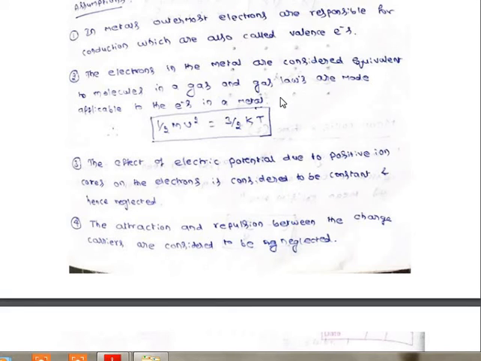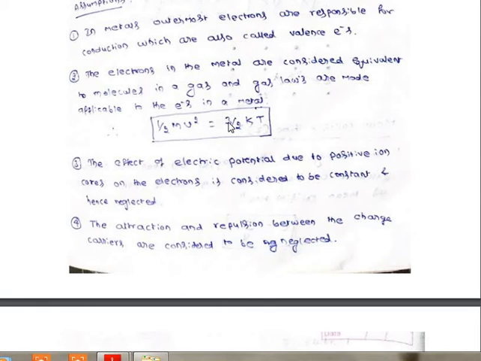So electrons in a metal are considered to be equivalent to gas molecules, and they should obey the gas laws, that is the kinetic theory of gas laws. According to them, the kinetic energy of that moving electron should be equal to this much. You know the kinetic energy is half mv square, where v is the velocity of the gas molecule, and 3 by 2 kT.